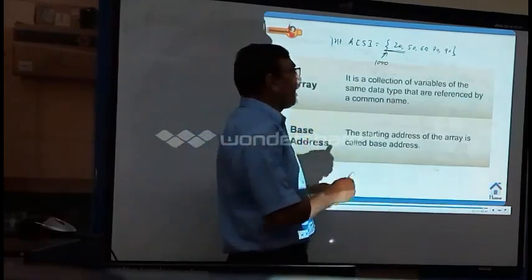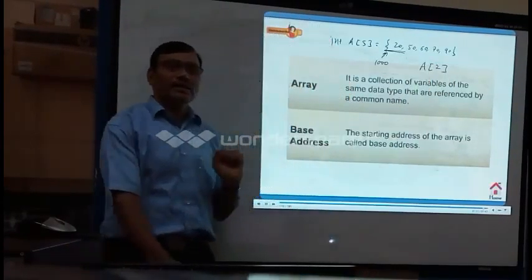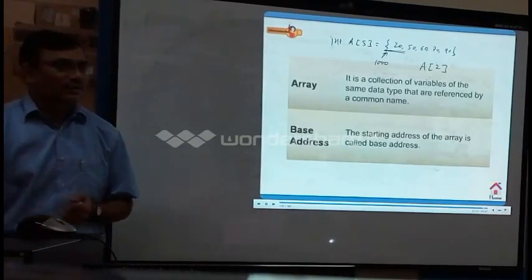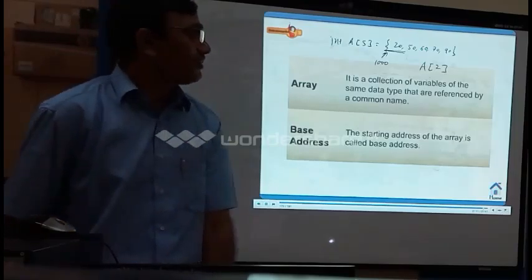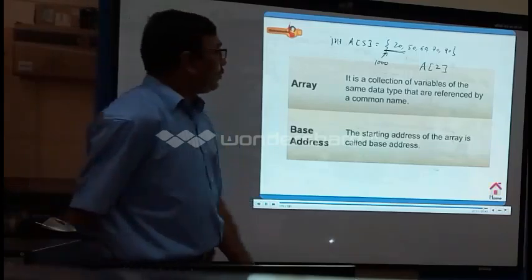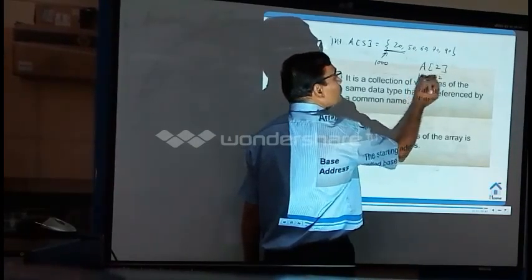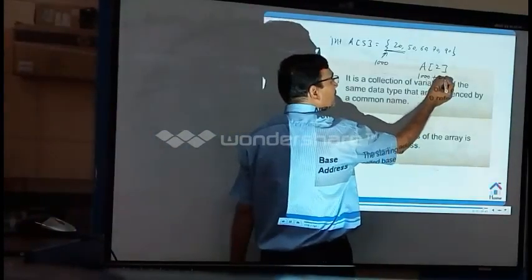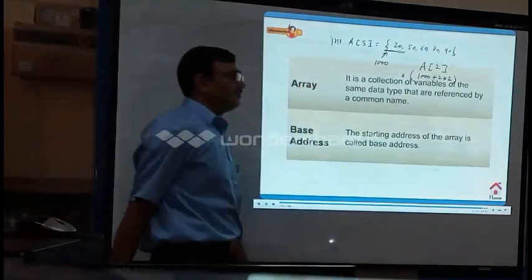Okay. So if I write A[2], what is the meaning you are taking? What will be displayed if I say cout A[2]? It should display 60, 50 or 70. What should be displayed? 60, right? So 60 means I may write here 1000 plus 2 into 2. Is it?